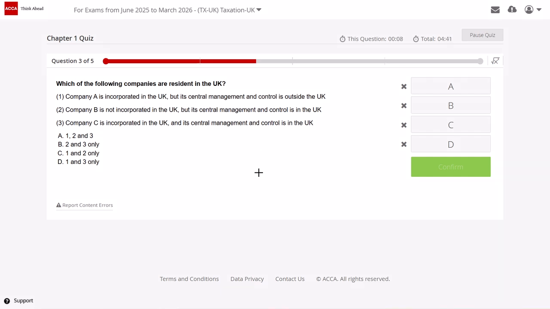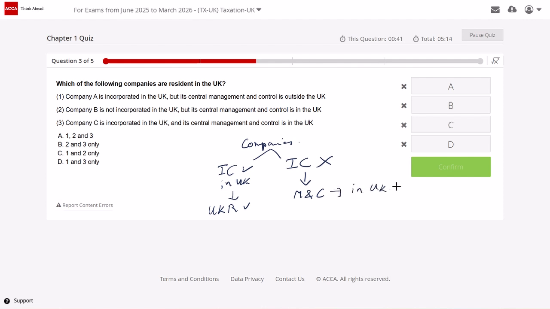Now, as we know, for residential status of UK companies, it is quite simple. In case of companies, there can be two scenarios. The company is incorporated in UK. If it is incorporated in UK, it becomes a UK resident. And if it is not incorporated in UK, then we need to check for management and control. If management and control is in UK, then it is resident, otherwise not resident.